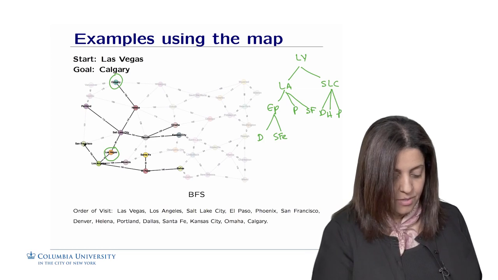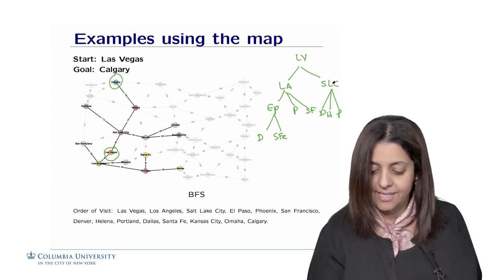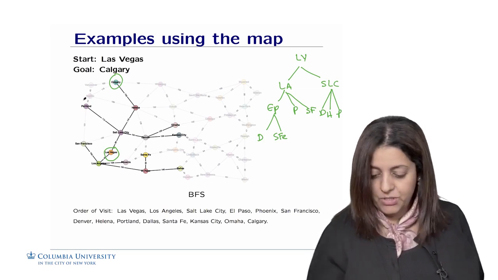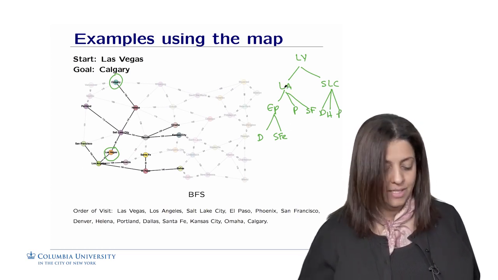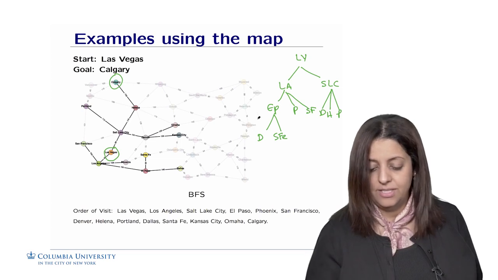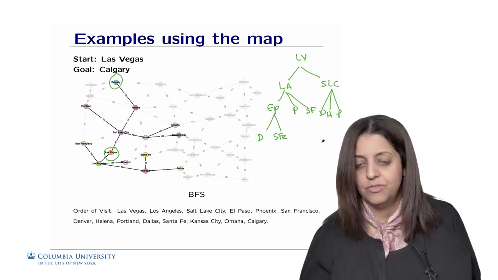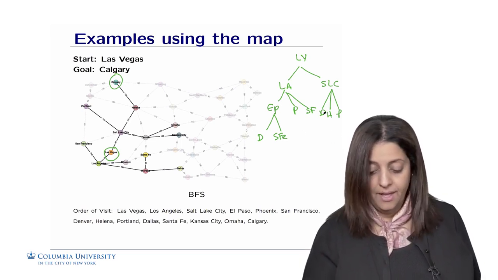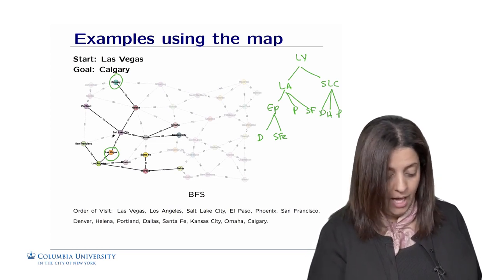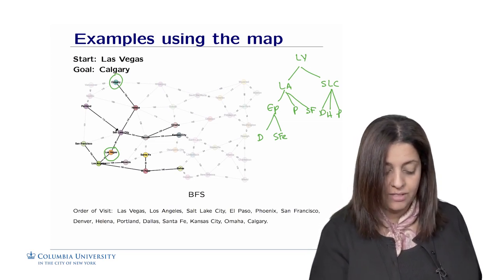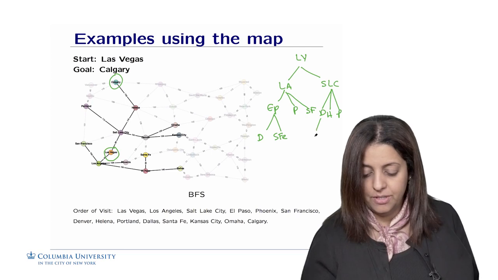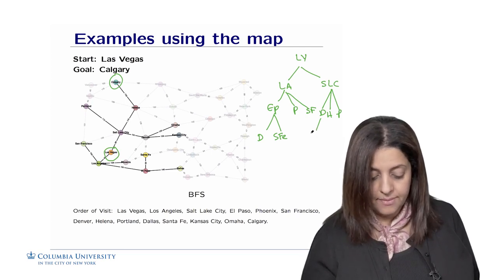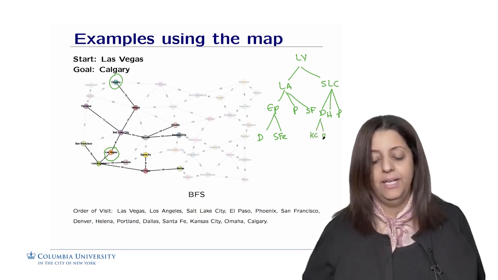So how about San Francisco? San Francisco has Salt Lake City, it's here. It has Portland, which is here, all right? And it has Los Angeles, which is already explored as well. So the search on this side, for this third level here, is over. We're going to go to the next level. From Denver, we can go, where is Denver? Denver is here. We can go to Salt Lake City back. No, it's already explored. We're going to explore Omaha or Kansas City. So I'm going to put Kansas City and Omaha, okay?